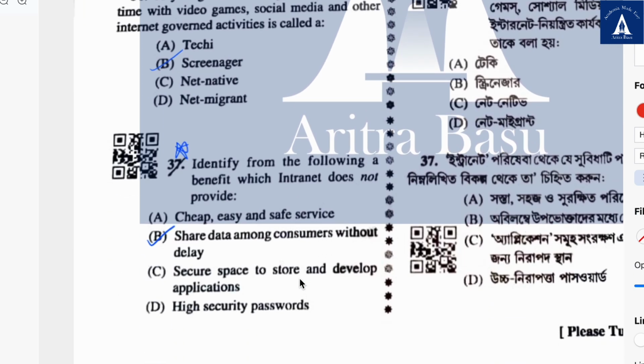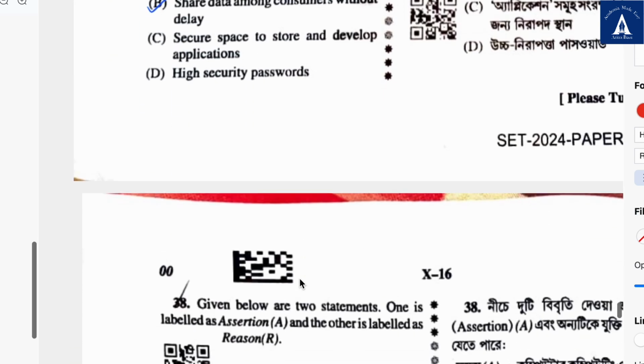37, I'm not very sure. Identify from the following a benefit which intranet does not provide. I think it's shared data among consumers without delay, because that's a faculty of internet.